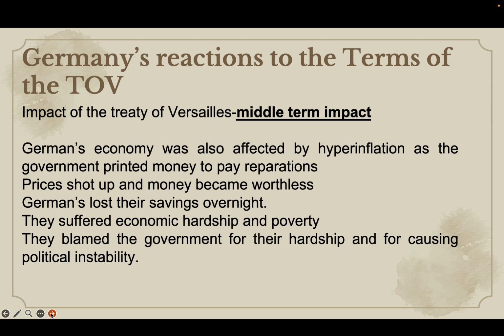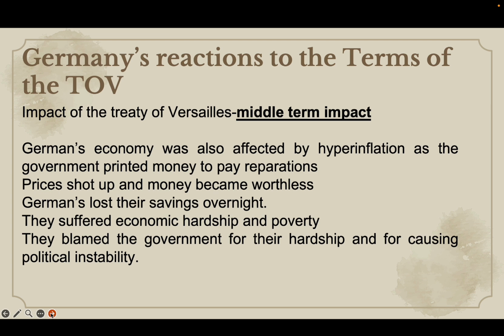All right, whatever savings that the German citizens had was wiped out overnight because money became worthless, and people were basically facing immense economic hardship and poverty. Many were unemployed, many could not put food on the table, they suffered great hardship because they didn't even have a roof over their heads, all right, owing to the economic situation in Germany.